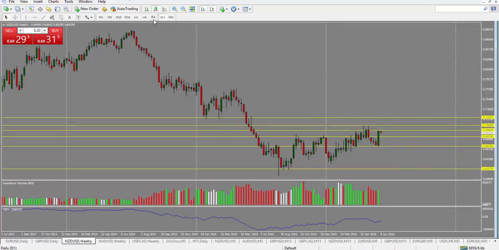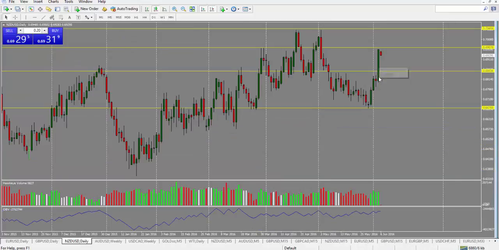New Zealand US dollar weekly chart here, we see a big move to the upside, and now we're seeing a bit of a pullback. Looking at the daily chart here, highly inefficient move as a result of the non-farm payroll. Now we do have the Reserve Bank of New Zealand rate statement, and the market may start pricing in some of the dovish comments out of the Reserve Bank of New Zealand, and even a potential interest rate cut. And because of that, we could see this inefficiency get filled sooner rather than later, potentially even this week